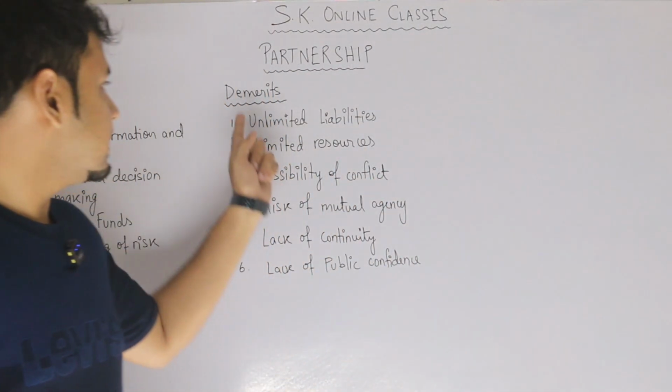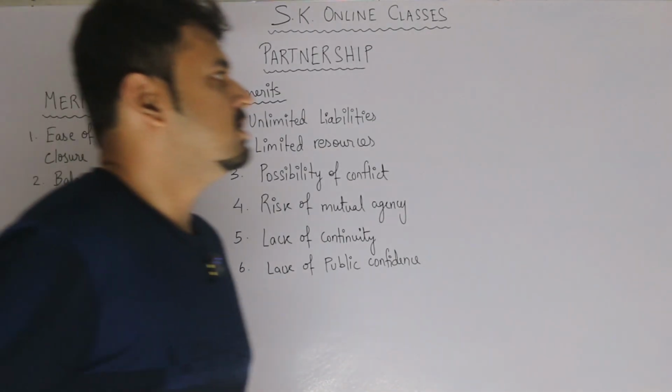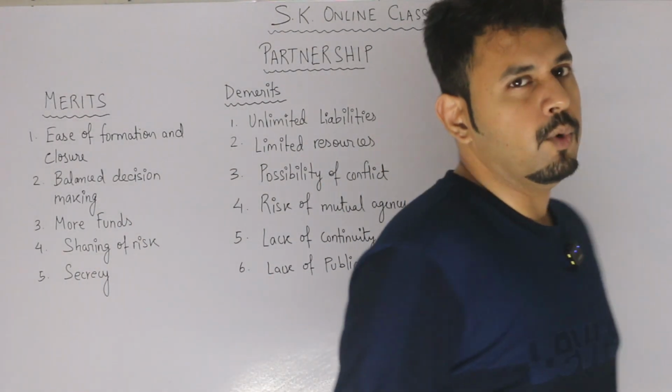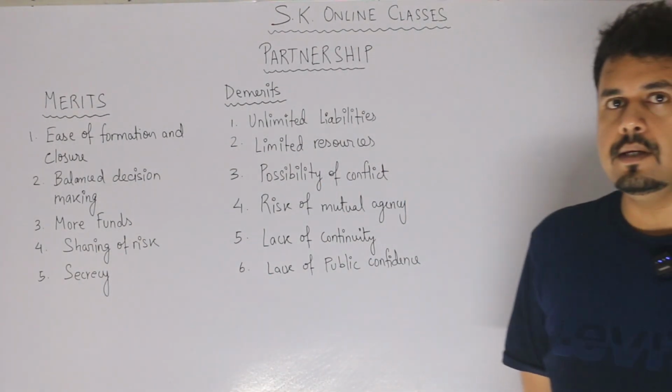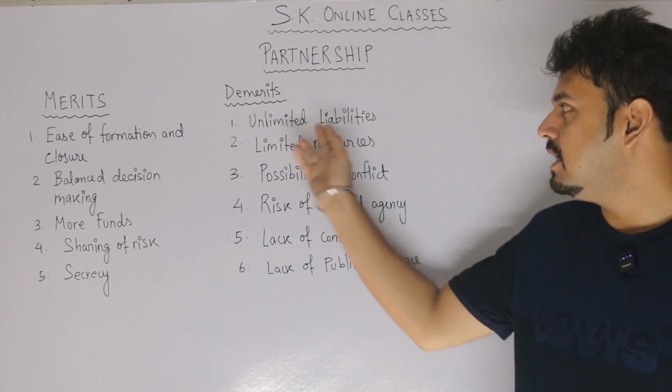Now, we will be discussing all the demerits of partnership. Now, you see here, demerits are a little more. Why? I'll give you the reasons for it. Number one is unlimited liability.